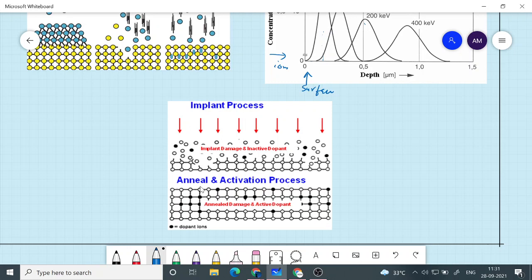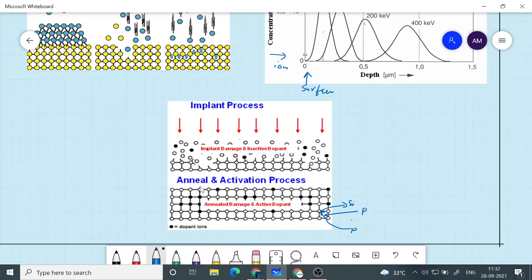If you put it in interstitial spaces, the gaps between the atoms inside the crystal, say a phosphorus atom going and sitting there, it will not be electronically active. In order to make it electronically active, it has to replace a silicon atom.